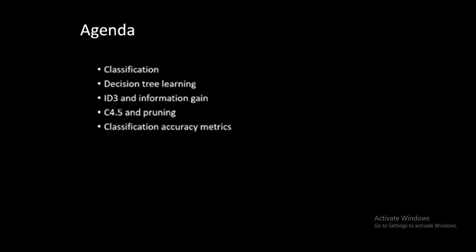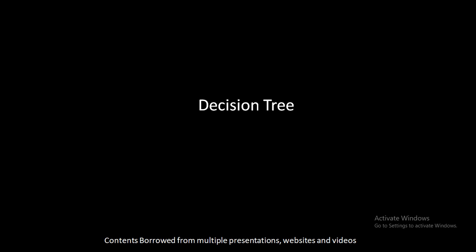Let me just start with the decision tree. So what is decision tree? It's one of the classification algorithms. So हम लोग supervised machine learning से start करते हैं. Supervised in the sense what? One supervisor is available. Supervised machine learning means one supervisor is available.